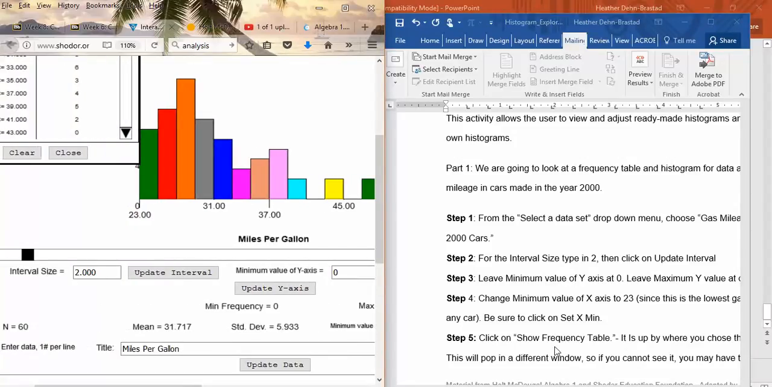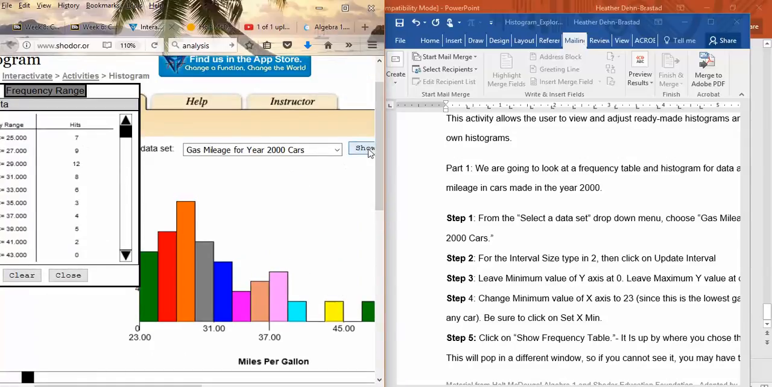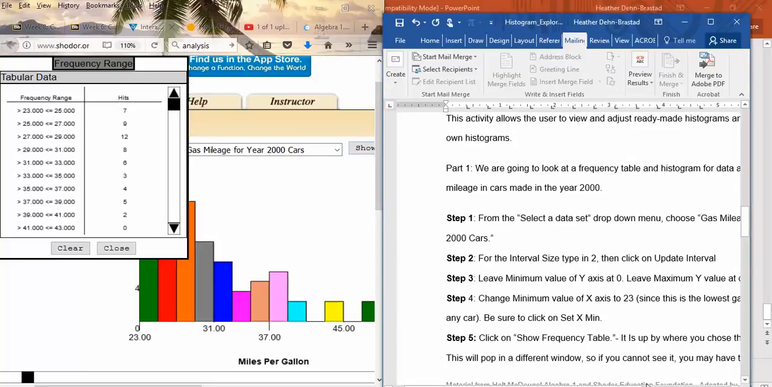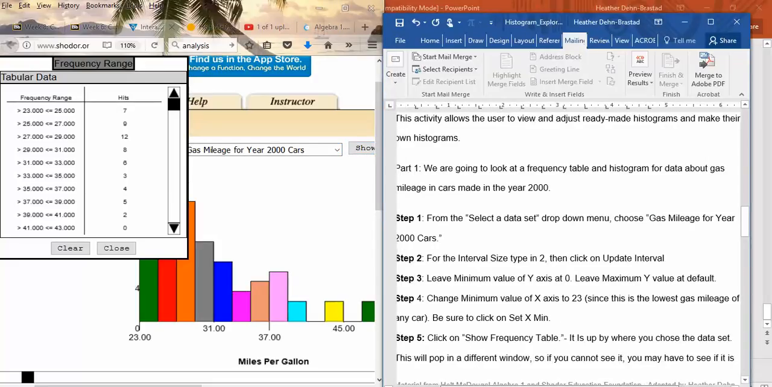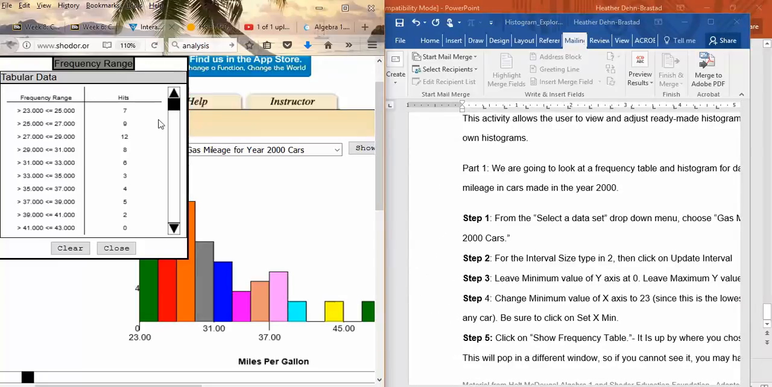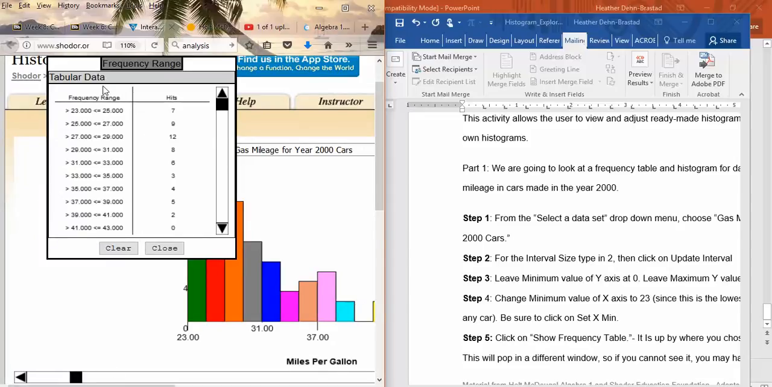Then it says click on Show Frequency Table. I already did that. It was up here, right here. And it will pop up in a different window, so you might have to see if it's hiding, or you might have to select to enable pop-ups in your computer. Okay, so now my frequency ranges, my intervals are nicer. I got from 23 to 25, so 23, 24, 25, and they called frequency hits. There's 7. So our first bar in our histogram goes to 7.